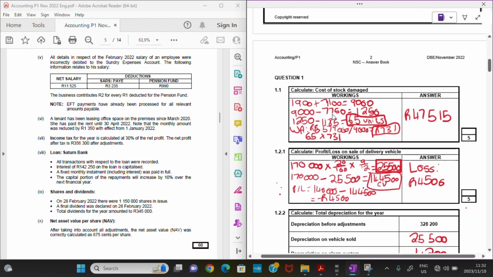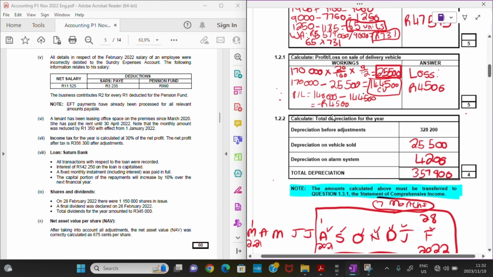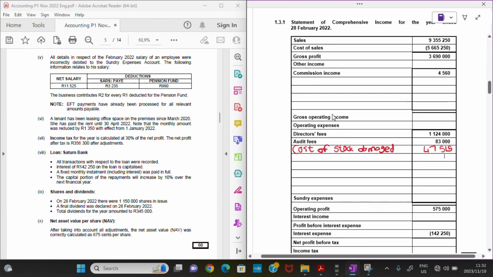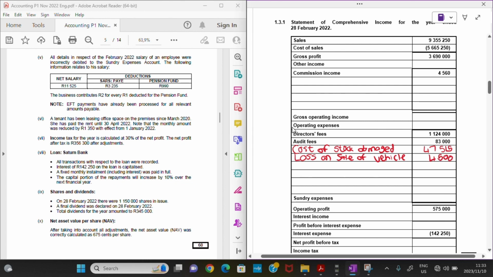All right. And then the second one, we have the loss on the sale of a delivery vehicle. So that's also going to be part of our operating expenses, right? So loss on sale of vehicle, it was actually 4,500 rands. Okay.